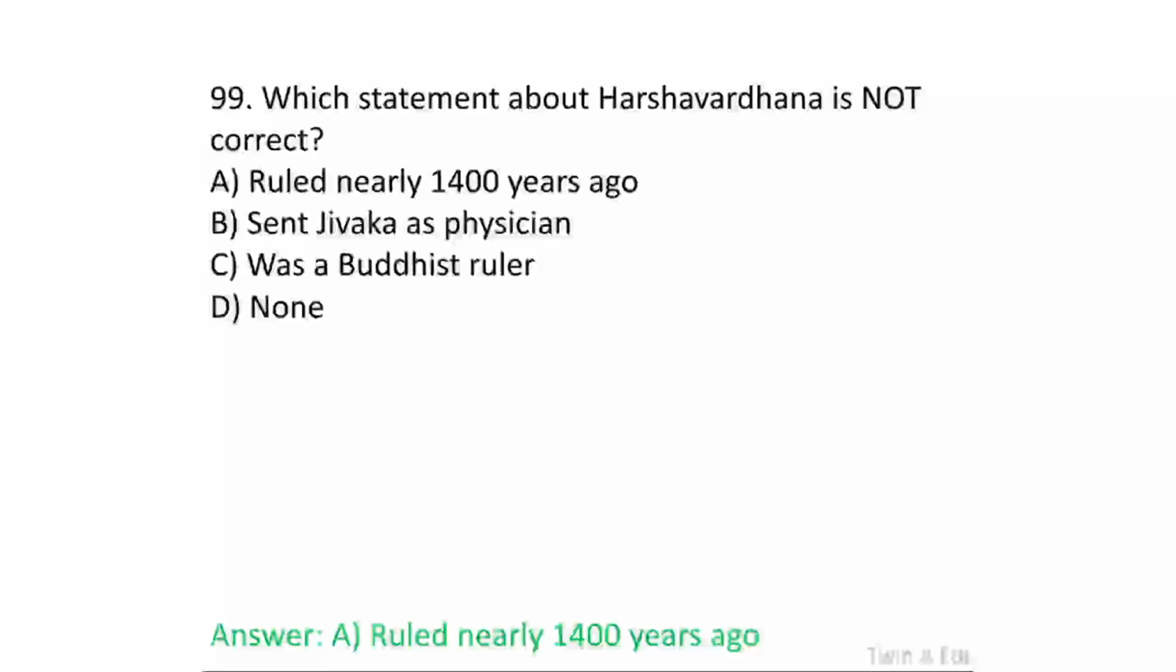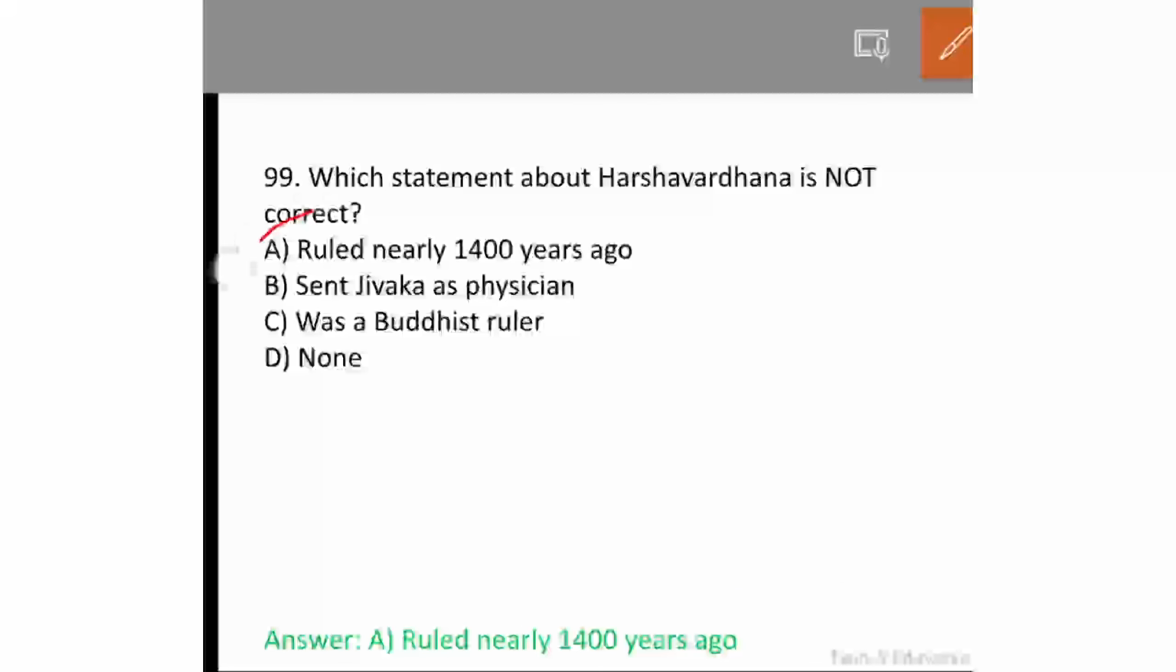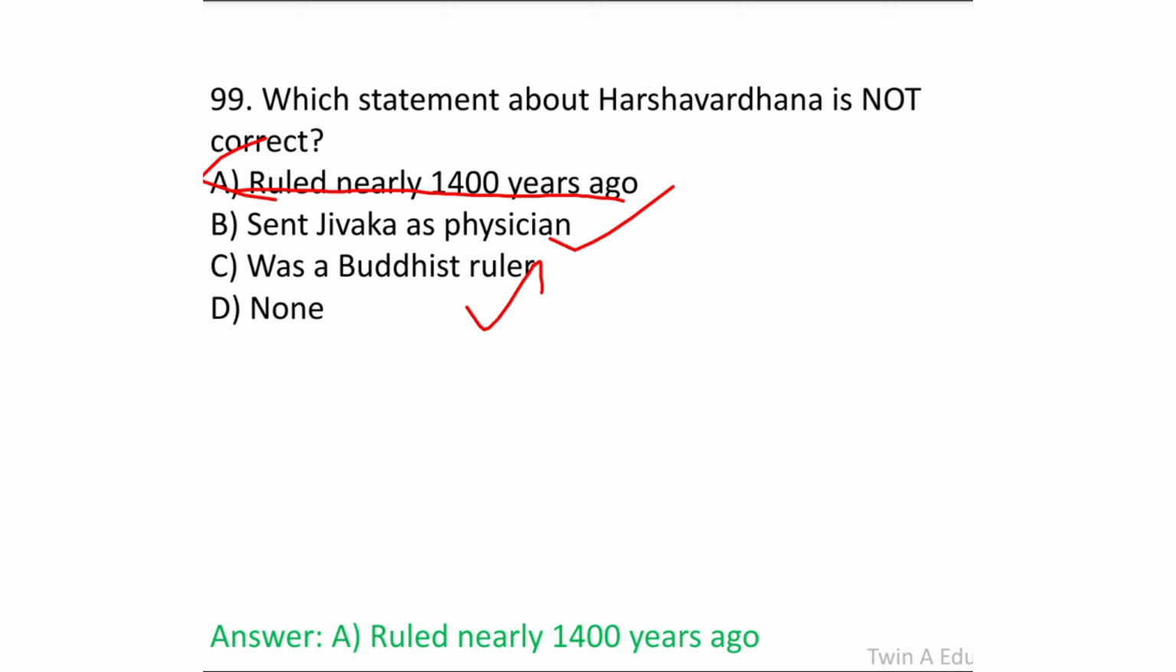Which statement about Harshavardhana is not correct? They ruled nearly 1400 years ago. No, that's not right. He sent Jivaka as physician. Correct. He was the Buddhist ruler. Harshavardhana. So, the answer A is wrong. He ruled nearly 1000 years ago.